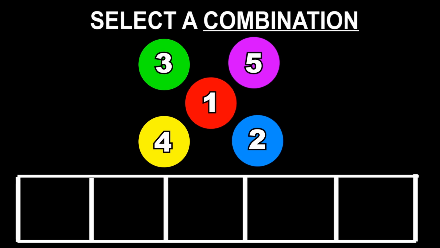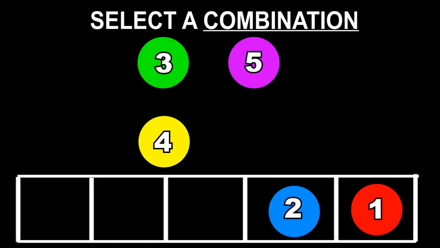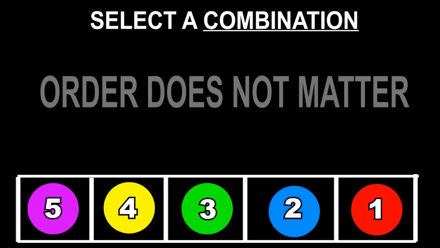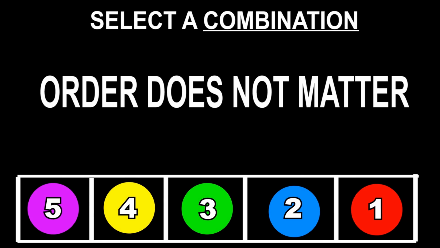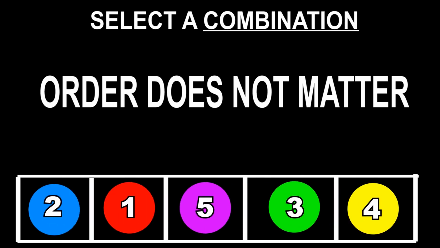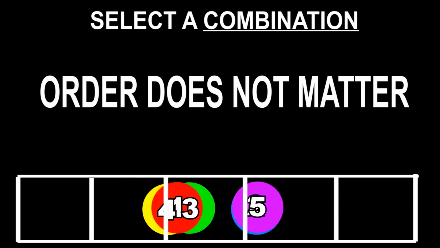Imagine that you have given 5 circles numbered 1, 2, 3, 4, 5. Now you are asked to select a combination of these 5 circles, picking them one by one. Here, combination simply means that the order in which you pick these circles does not matter. It doesn't matter if you pick the circle number 1 first or the circle number 4 first.